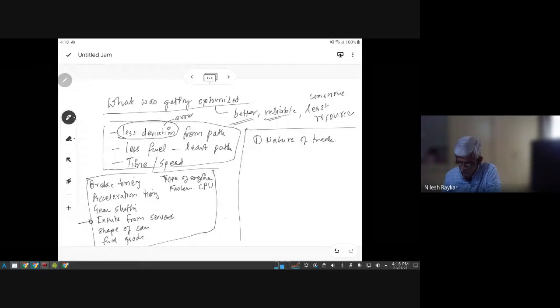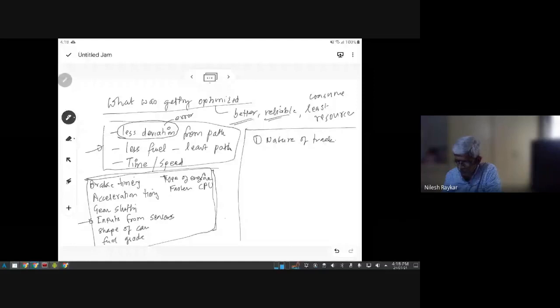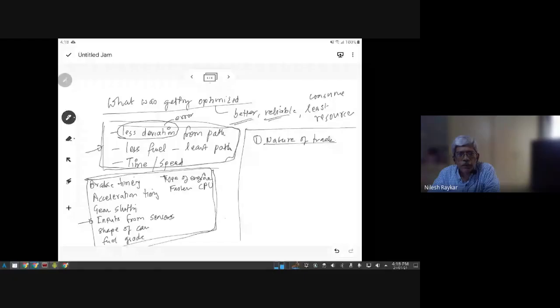So there are certain things which you can control, certain things which you want to achieve, and certain things which exist. The track is defined by somebody outside your control. That completes the third dimension, and together these three dimensions complete the definition of a particular case. So let's understand what is outside your control. One is the nature of the track, or the path.